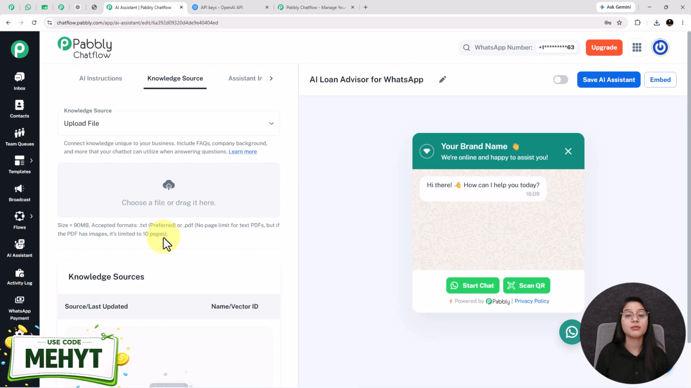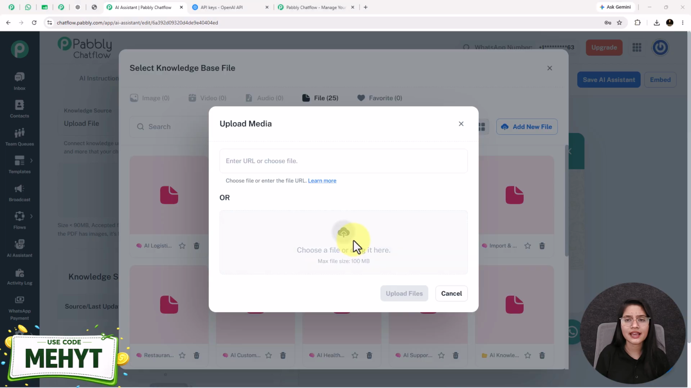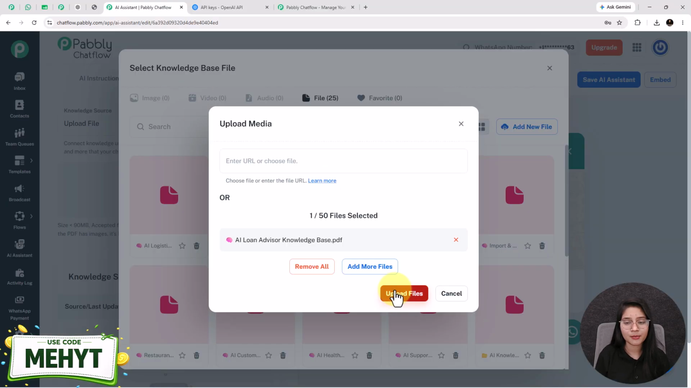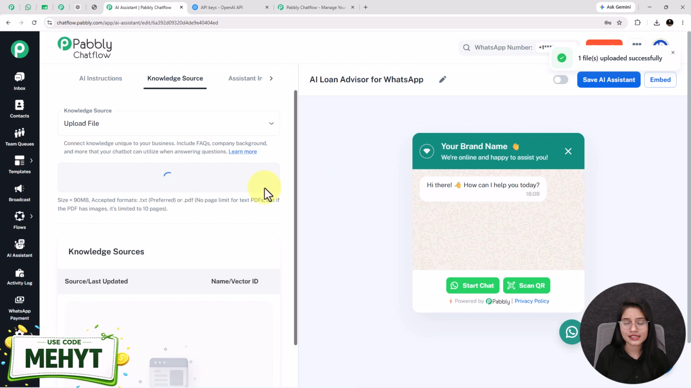There is no page limit for text PDF, but if the PDF has images, then it is limited to 10 pages. Before uploading a knowledge base file, you have to click on this option, click on this add new file, and then simply upload a file from your gallery. See, here I have uploaded. Next I'm clicking on this upload files button, selecting the same file from here and clicking on this insert button. So this is how easily you can upload a knowledge base file while doing the setup of your AI assistant.